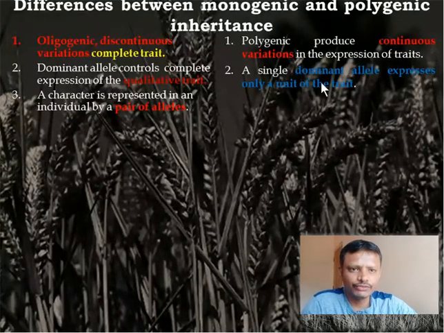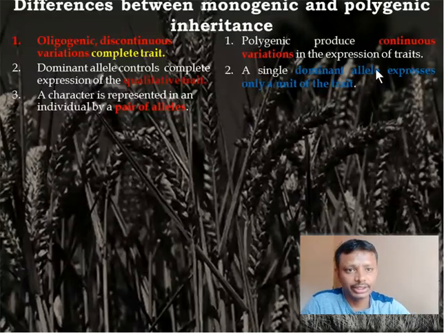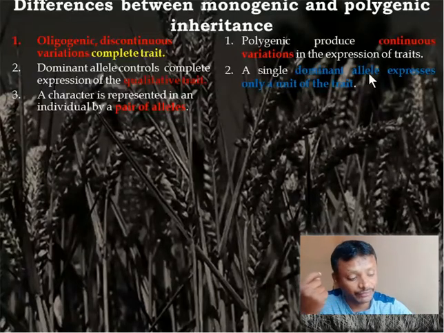So there should be a larger number of dominant alleles to produce more dominant effect. One single allele cannot determine the effect. Is that clear? So here recessiveness also has equal effect.